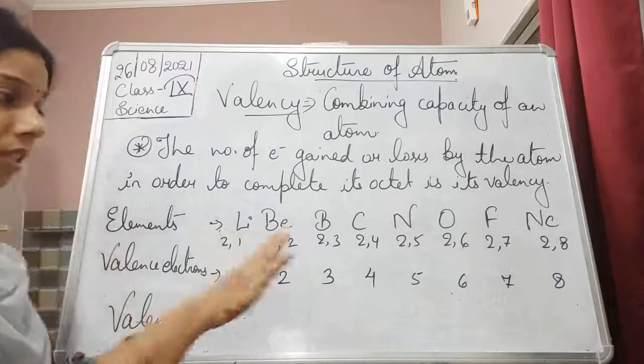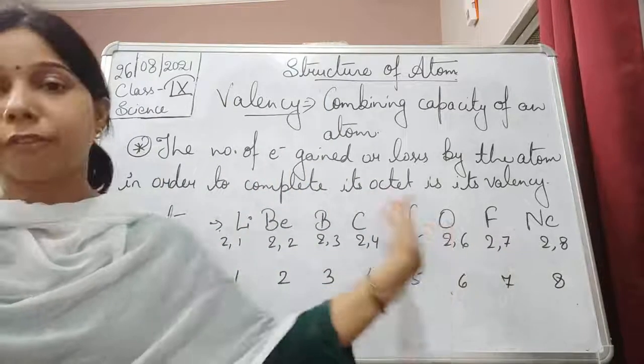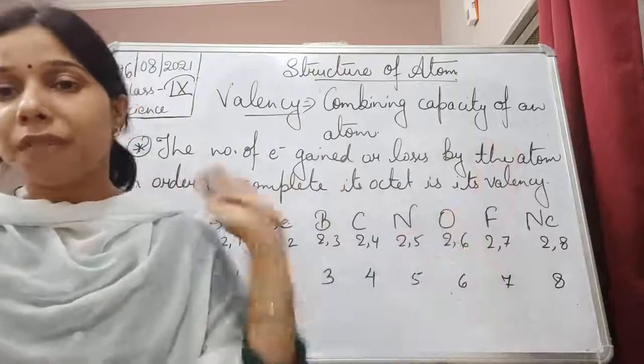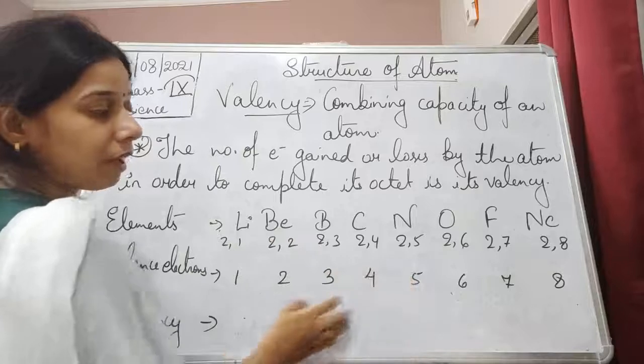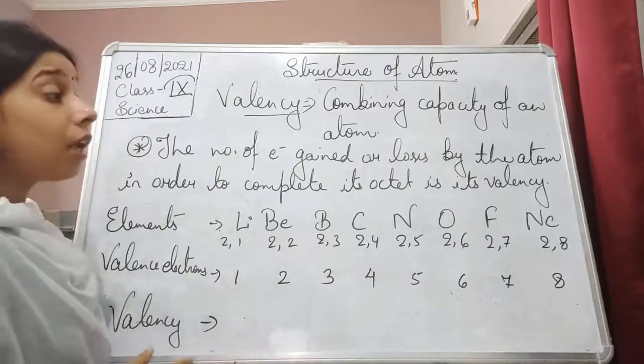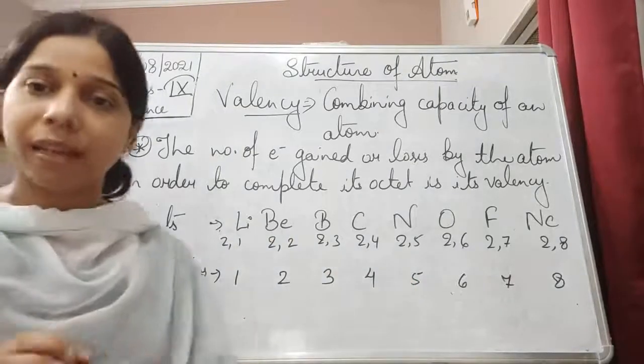Okay. This is how from lithium to neon the valence electrons are there, according to their atomic number. Now, we have to find out the valency of each of them.